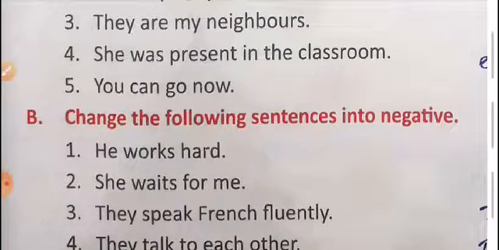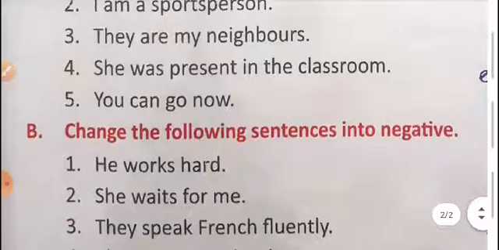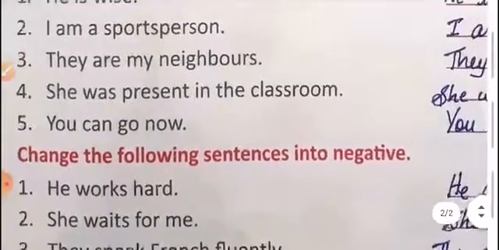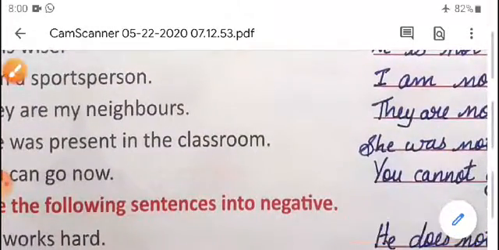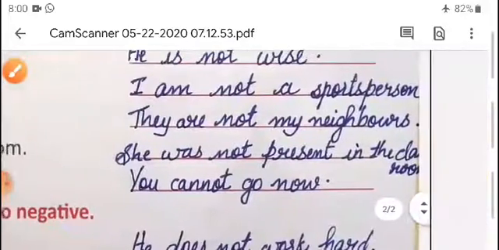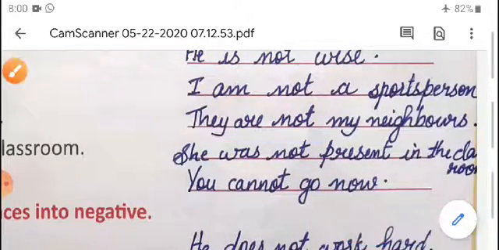They are my neighbors. Here, what is the helping verb? Are is the helping verb. So with this helping verb are, we have to add the negative word not. They are not my neighbors.